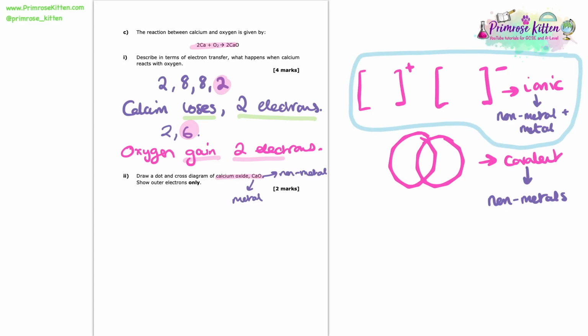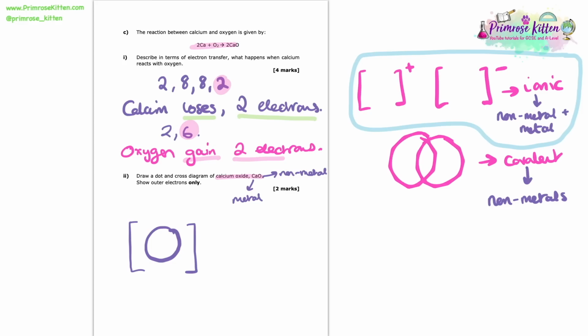I think narrowing this down, and not knowing that we really need to think about this, is one of the number one ways in which we can make mistakes in these questions, go the wrong direction and not actually get any marks. So to do this dot and cross diagram, we can use our answer to part 1 of C. For calcium, we knew that initially we had 2 electrons in the outer shell, but then we lost them, didn't we?